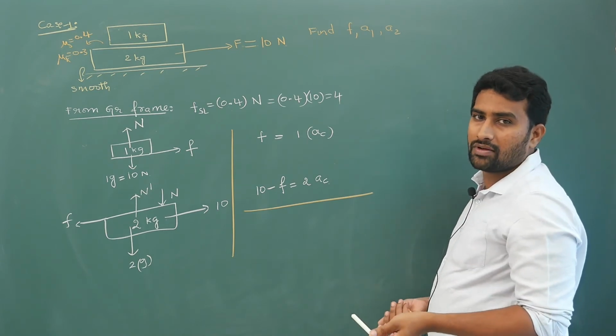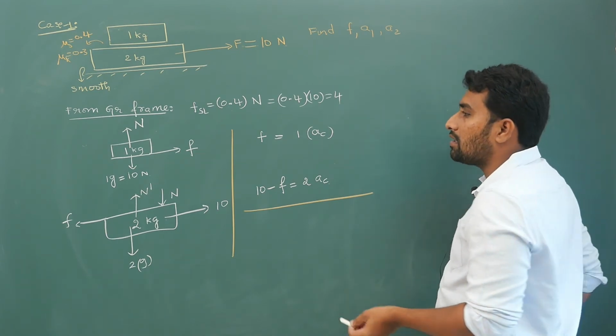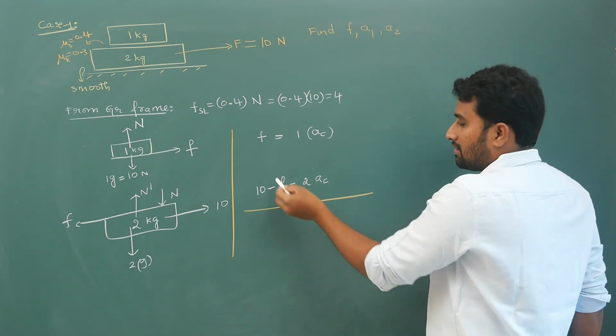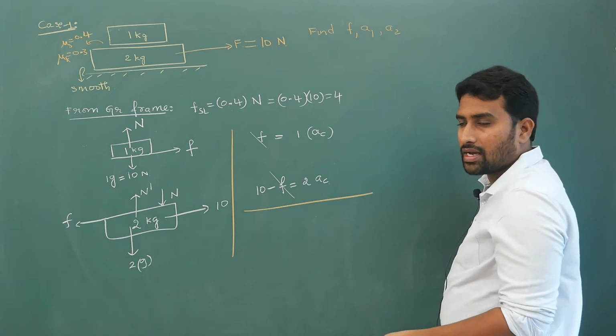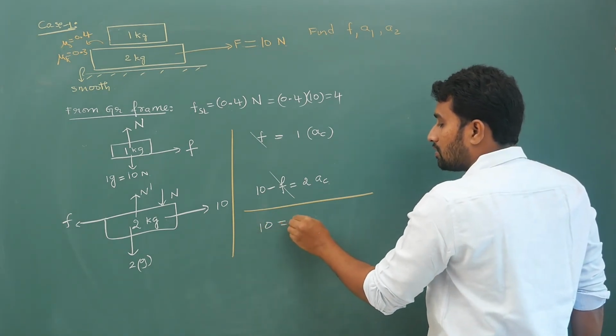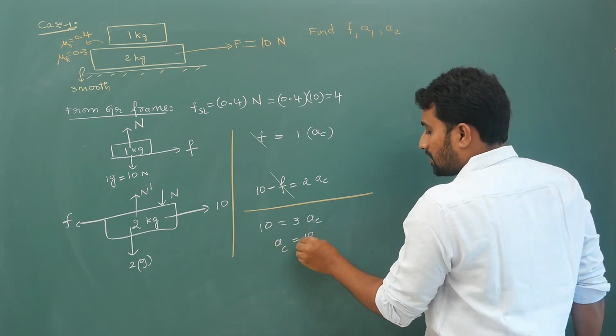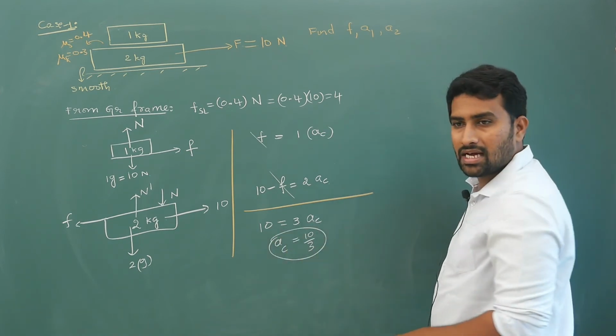Now I told you whatever happens, friction will eventually cancel off. You will get net force by total mass only. But still, for formality's sake, you add these two, F and F will anyhow cancel off. You are going to get 10 is equal to 3 times common acceleration. Common acceleration is 10 by 3. Now, is this the answer?